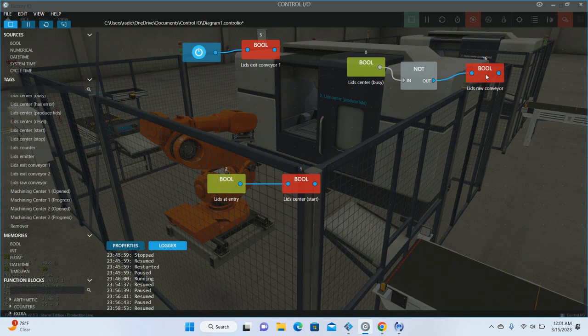Okay, it's running now. The raw lid conveyor runs. Now the center is busy, so it doesn't run. Right, still busy. You can see it here. So the raw lid conveyor does not run, and the lid just stays there at the entry.